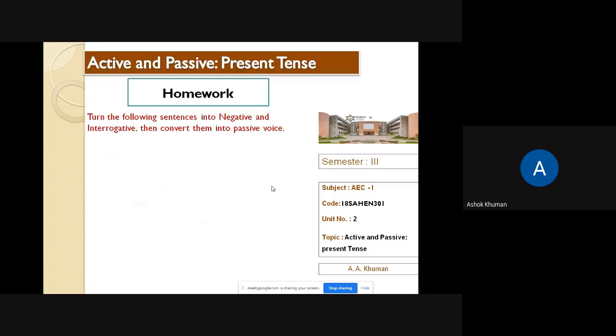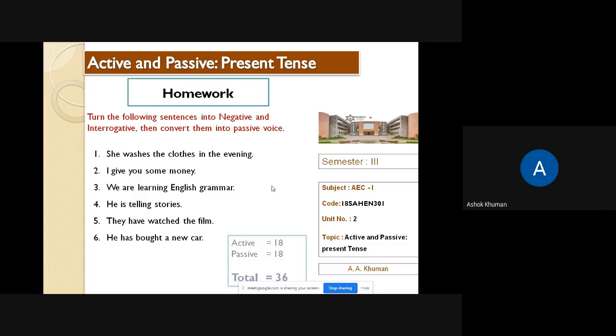So friends, now this is your homework. You have already gone through this. It is already put up on the Google Classroom. You have these 6 sentences. Your homework is to write them in your fair book. In future, anytime I will ask all of you to show it to me. These are two sentences in the simple present tense, third and fourth in the present continuous tense, and fifth and sixth in the present perfect tense.